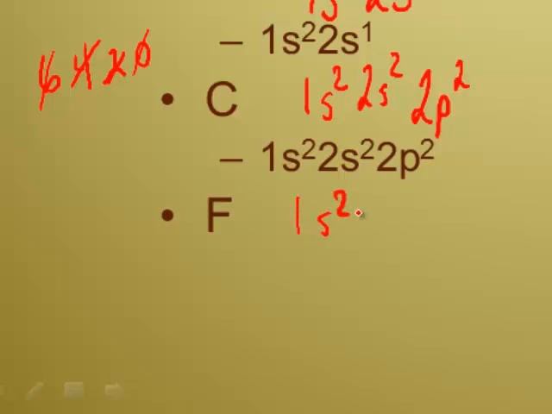All right, so it's going to start out the same: 1s2, 2s2, and 2p. Now that takes me to the boron, so 1, 2, 3, 4, 5. So 2, 4, plus 5, that's 9. So that's the electron configuration for fluorine, and fluorine has 9 electrons. Now let's predict the expected electron configuration for chromium.